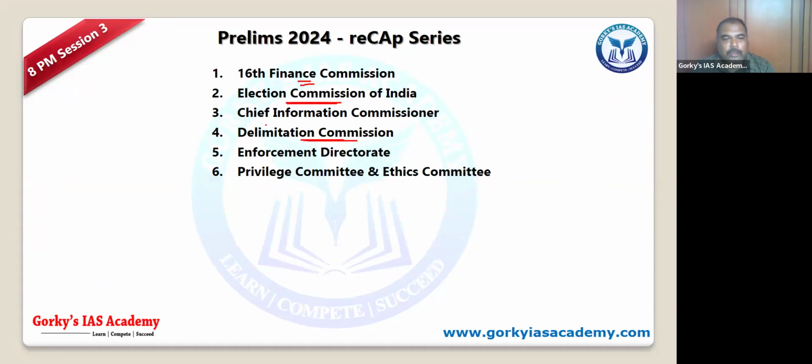Then, how are the appointments of the Chief Election Commissioner, Chief Information Commissioner and the Enforcement Directorate done? Who appoints the Chief Information Commissioner? Again the President, and the oath of office is also given by the President. Okay. Fine. So the search committee is the same as for the Chief Election Commissioner. The Chief Information Commissioner is also the same: the Prime Minister, the Leader of Opposition and a Union Minister.